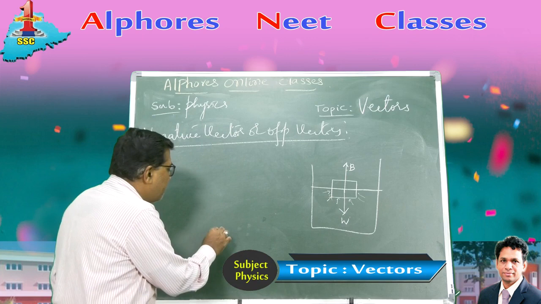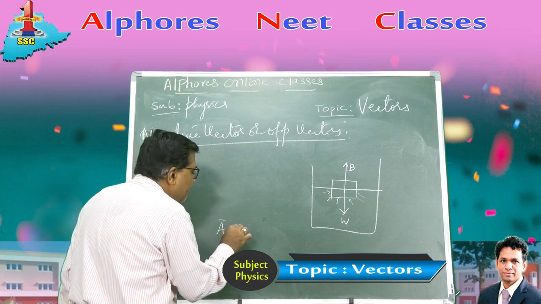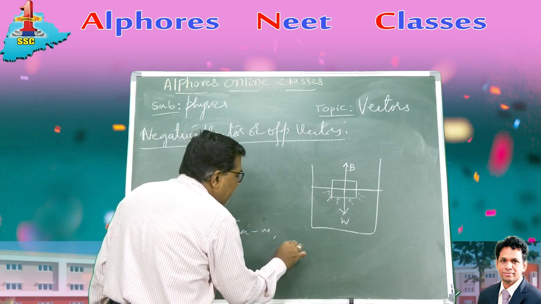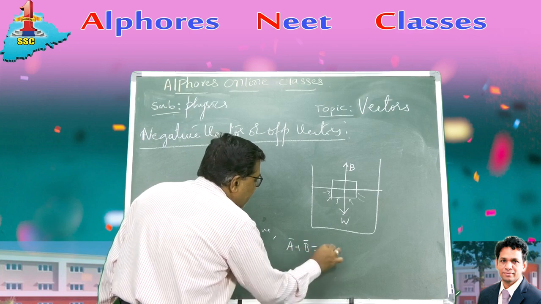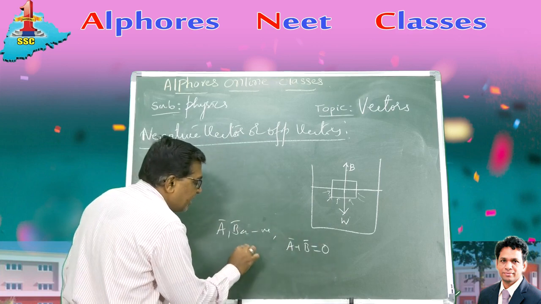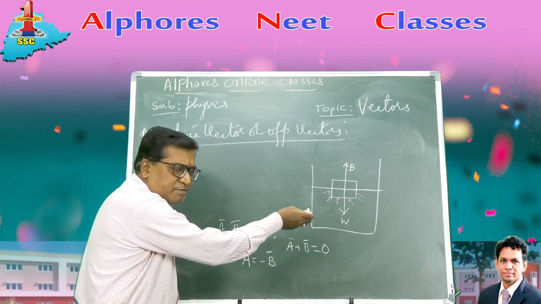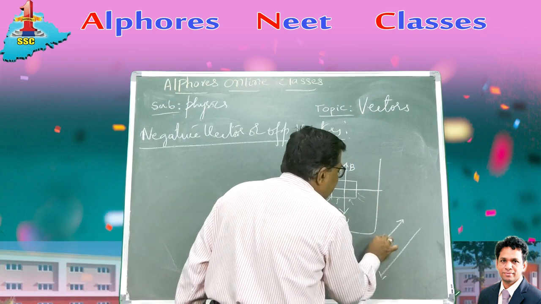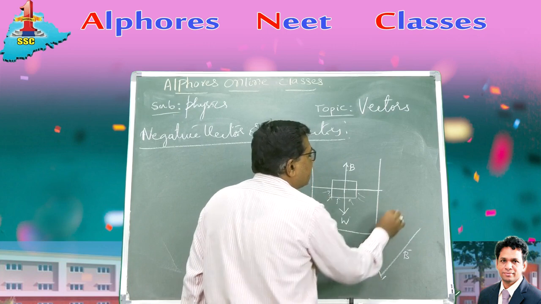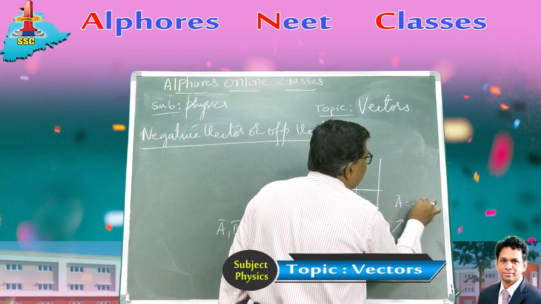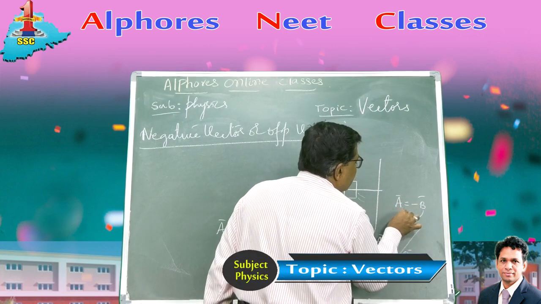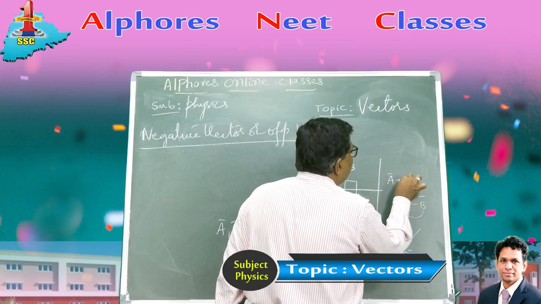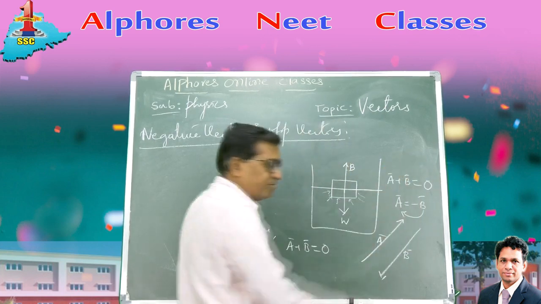If A bar and B bar are two negative vectors, then A bar plus B bar is equal to 0. So that is the reason why A bar is minus B bar. If A is this one and B is this, then A bar is minus B bar. Now get this minus B bar to this side, so I get A bar plus B bar is equal to 0.